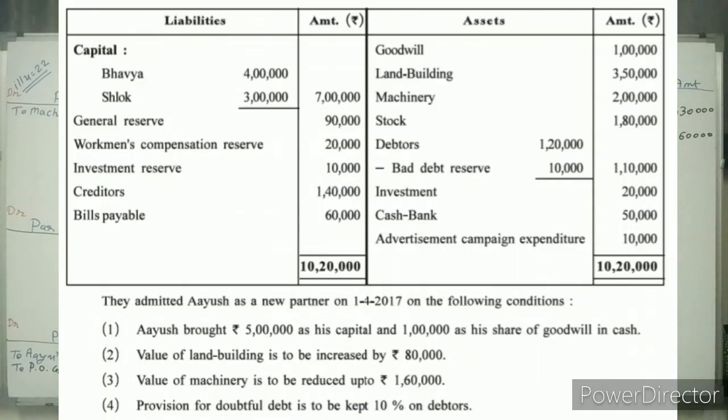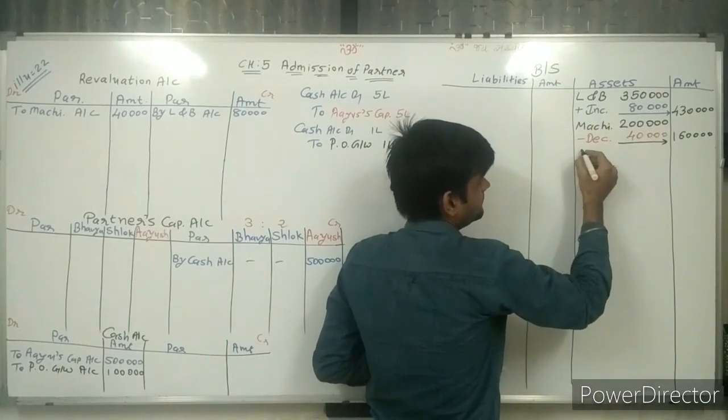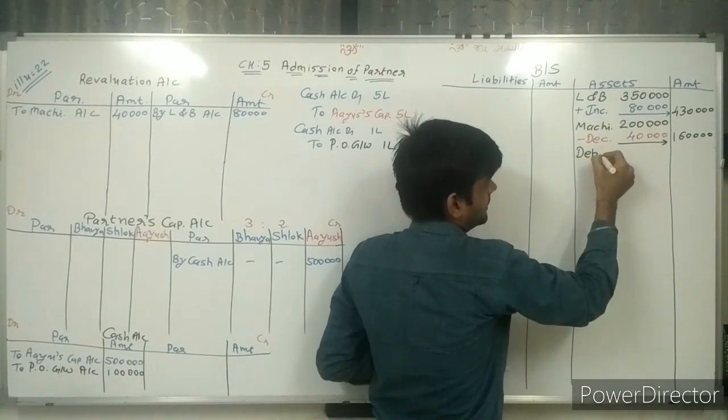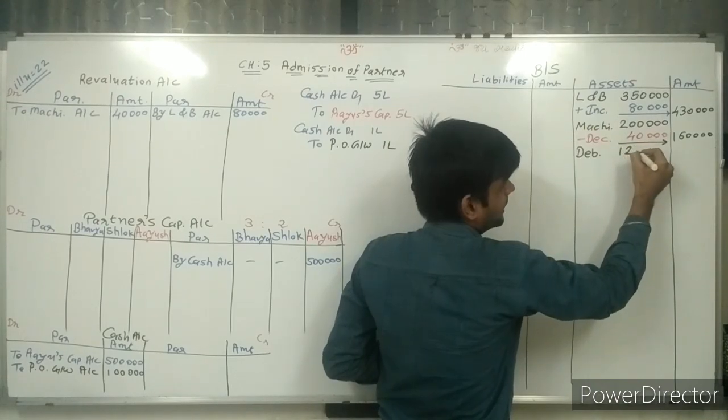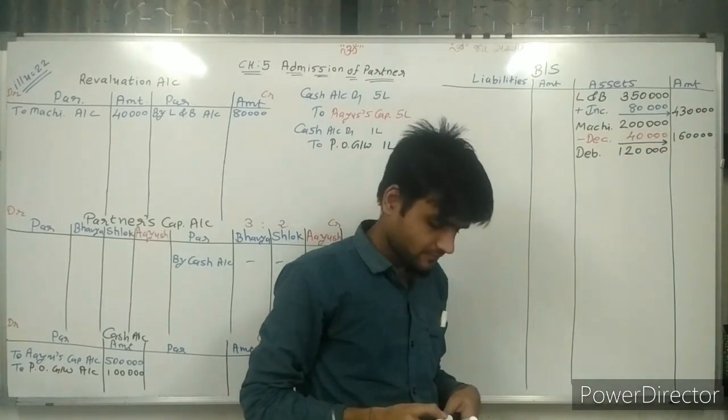Provision for doubtful debt is to be kept at 10% on debtors. Now, bad debt reserve is already given as 10,000 rupees. And here we need to keep 10% on debtors. So first of all, we are writing debtors, and debtors are given as 1,20,000 rupees.